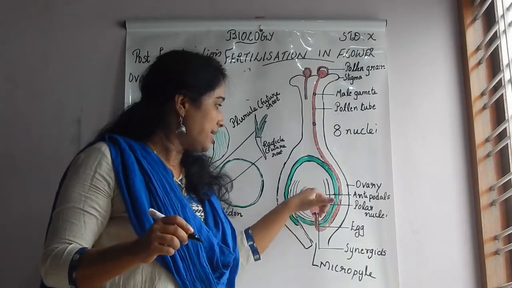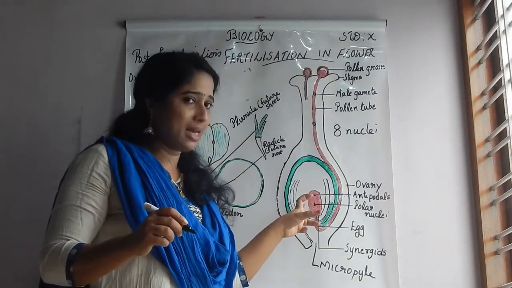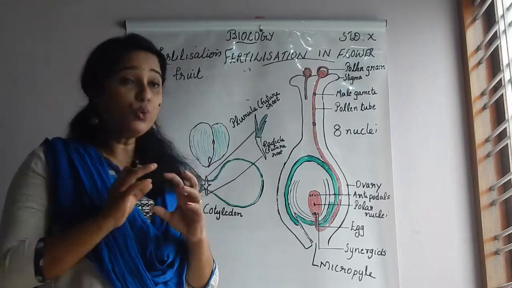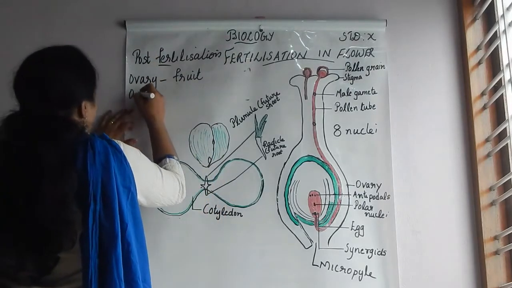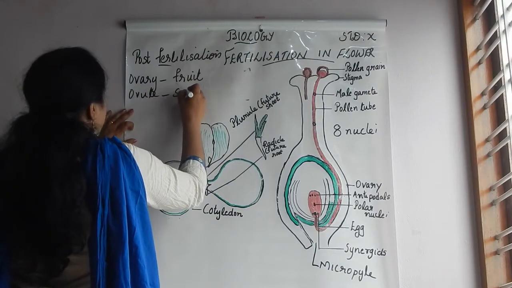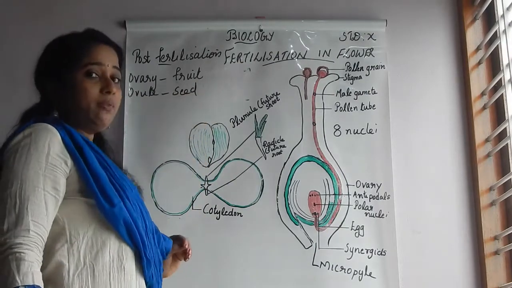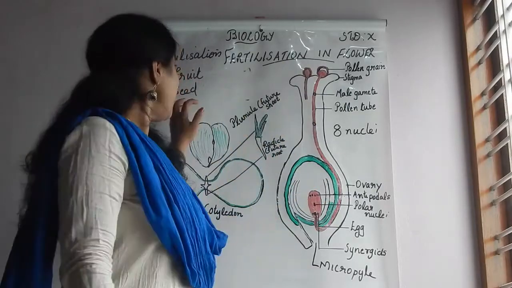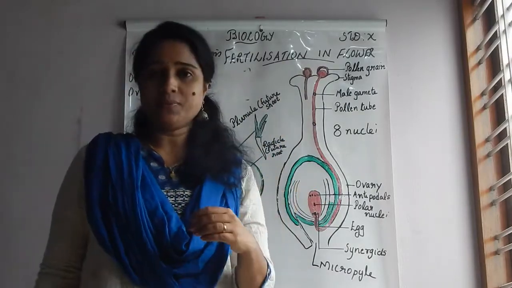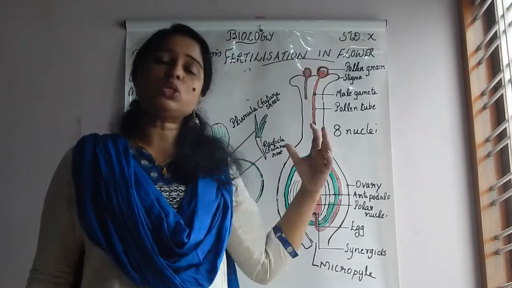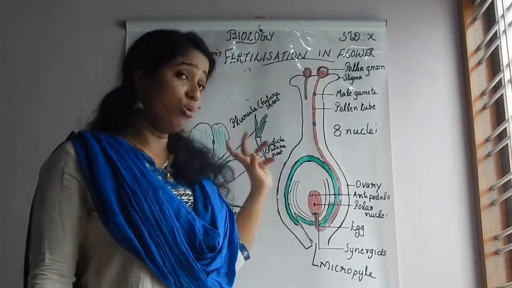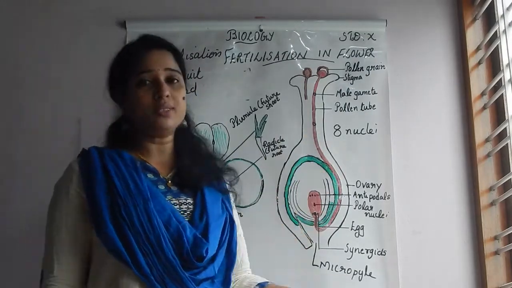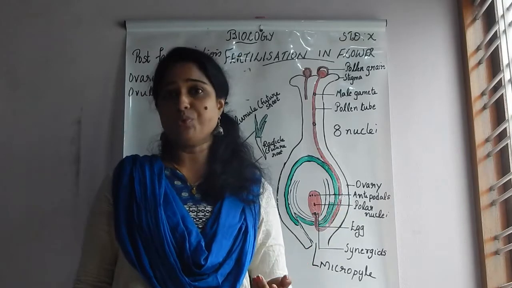You know this is inside a single ovule only. This embryo sac is in this ovule. It develops a hard outer coat. Ovule develops a hard outer coat and becomes a seed. Ovary develops into fruit and it ripens naturally, and ovule develops into seed. When we observe some fruit, we could see so many seeds. As I have told you earlier, I have shown only one ovule here. So if numerous ovules are there, that many seeds are also produced.